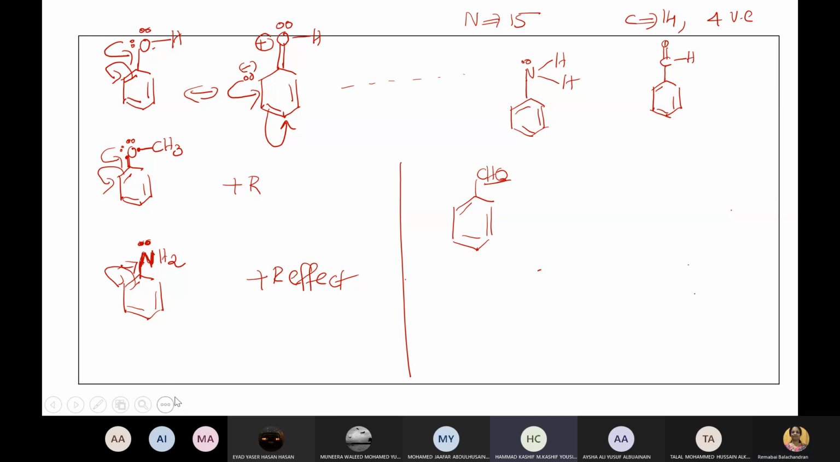Doctor, I have a doubt. Yes, dear, ask. What if there are two groups, one has plus R effect, one has minus R effect, on the same benzene ring at two different places? Yes, there are possibilities, dear. So the effect will go both ways. In that case, the properties will be decided by the one which is having the major effect.